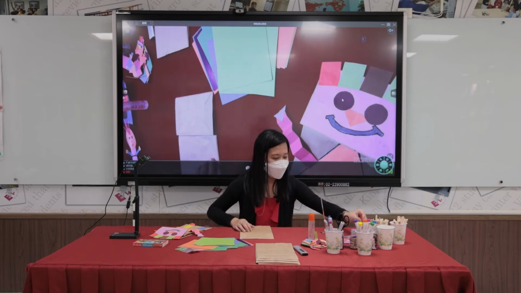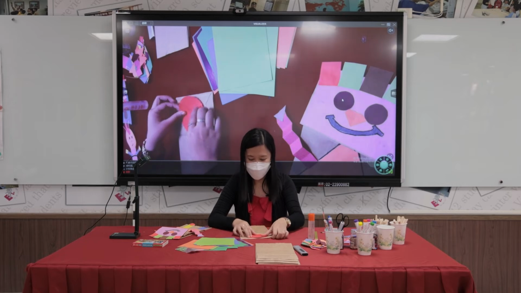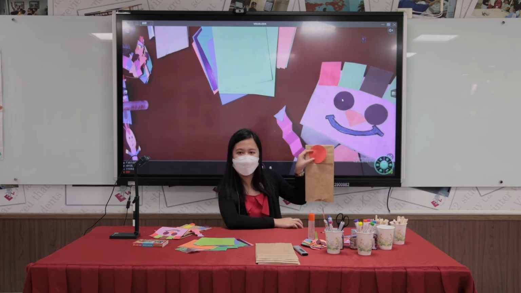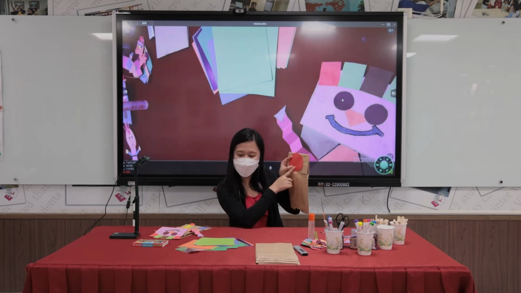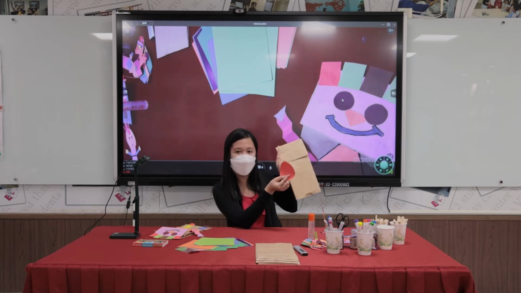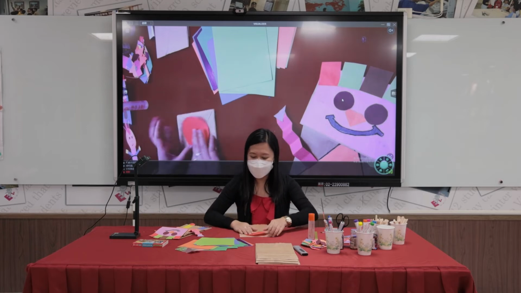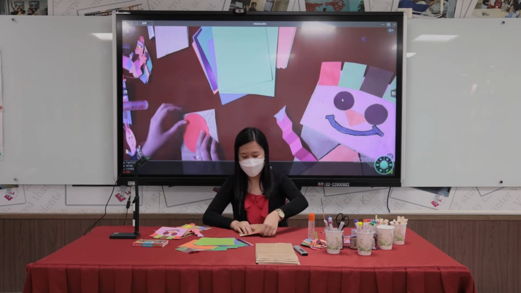I think I would want to have a red head. Would you want this one? Me, I would want to use a red colored paper for the head of my shaped paper bag puppet. I'll have a circle for the head.